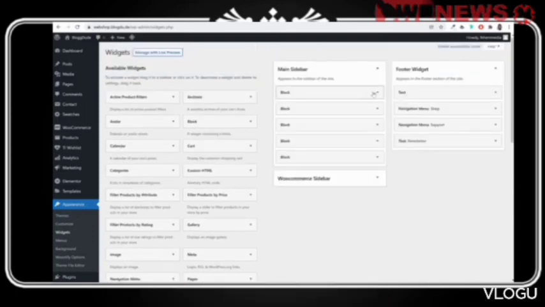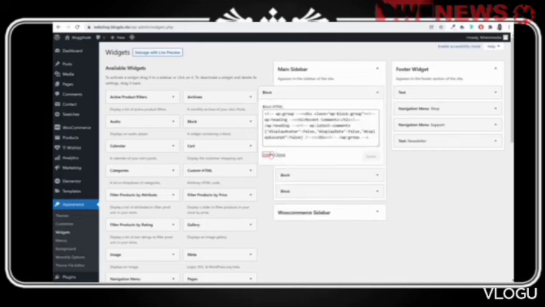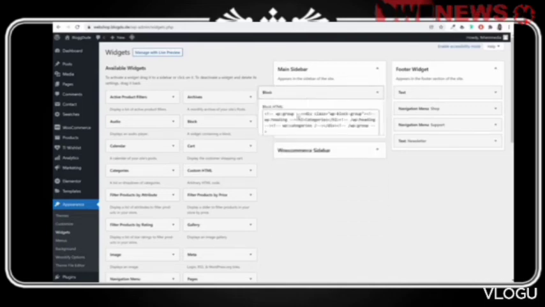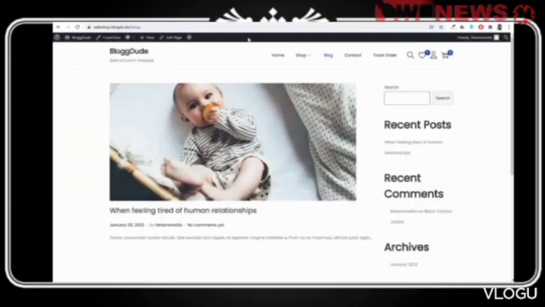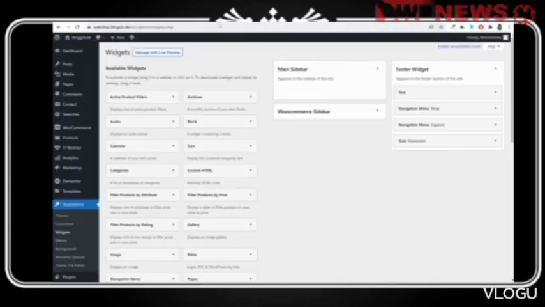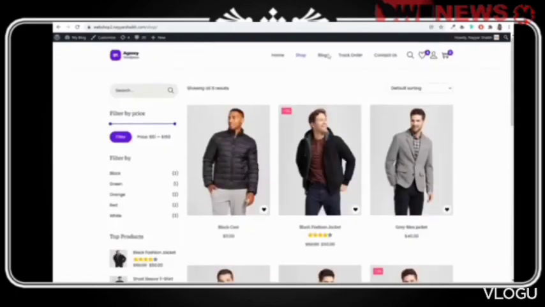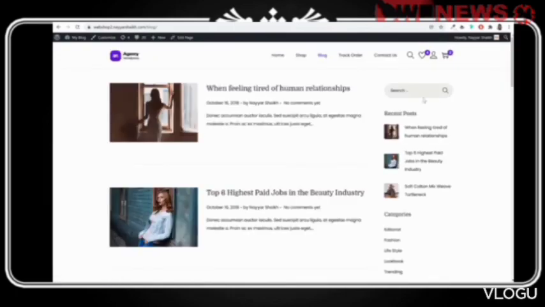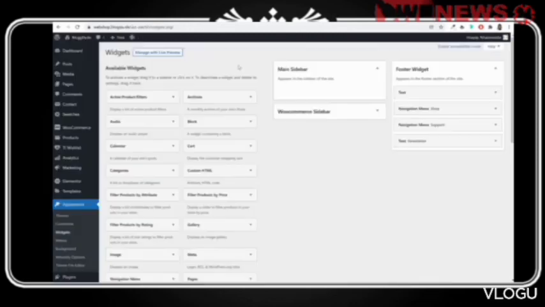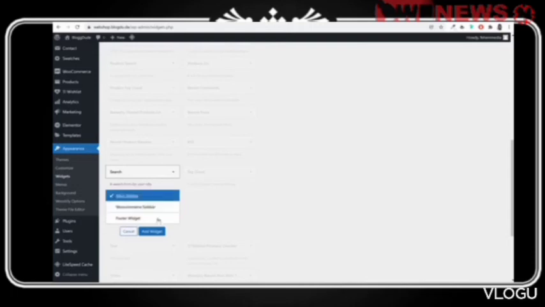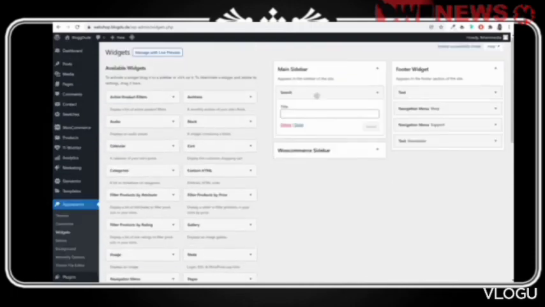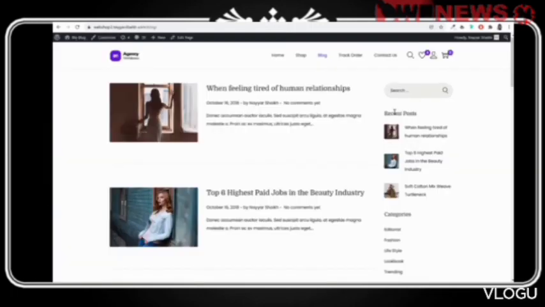This is the main sidebar. So delete everything from here. All these blocks that you see, delete it. All right. Now inside this thing, first of all, let's see what we have in the dashboard in the demo website. We have this search. This is regular search, not the product search. So this will search blog posts. So search for regular search. Here is the regular search. Select main sidebar. And then we have a recent post.